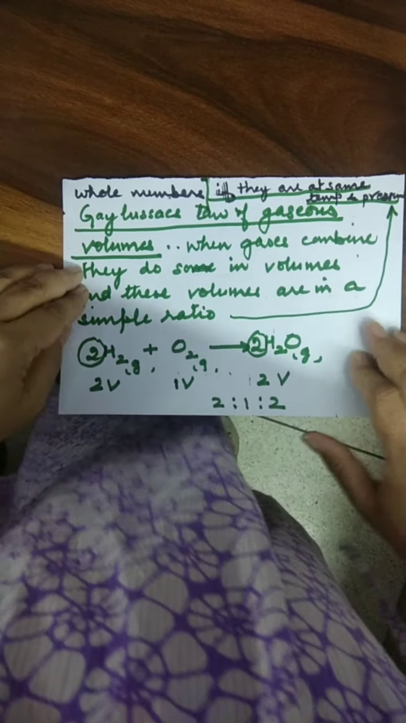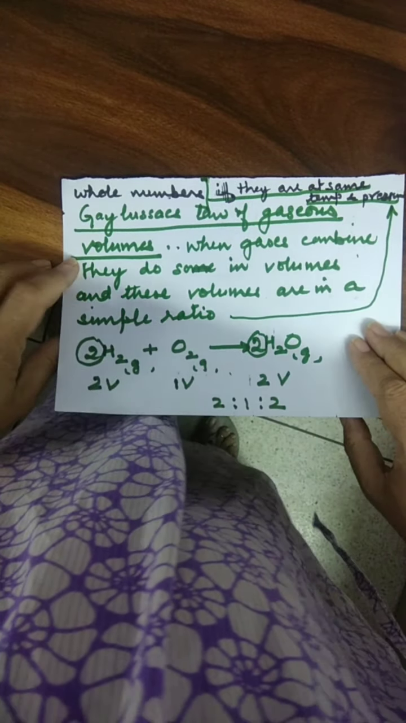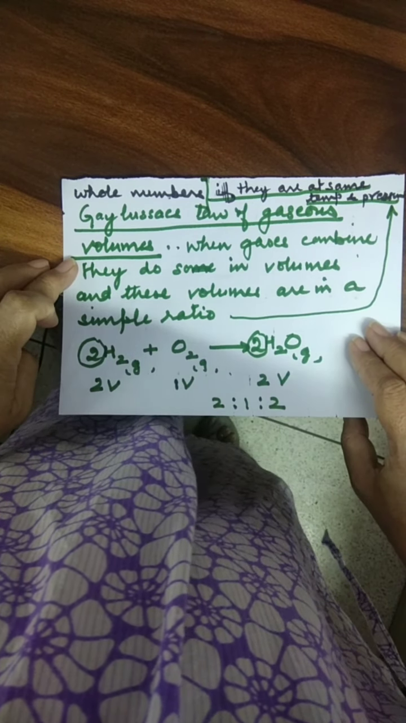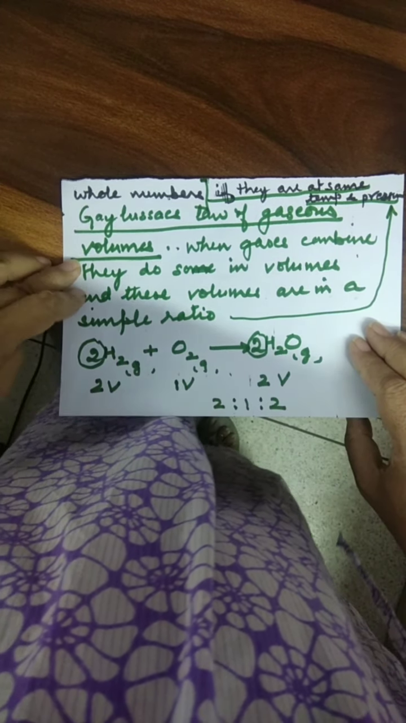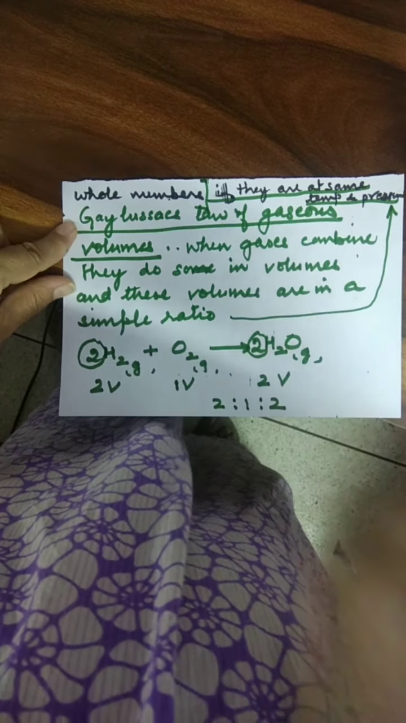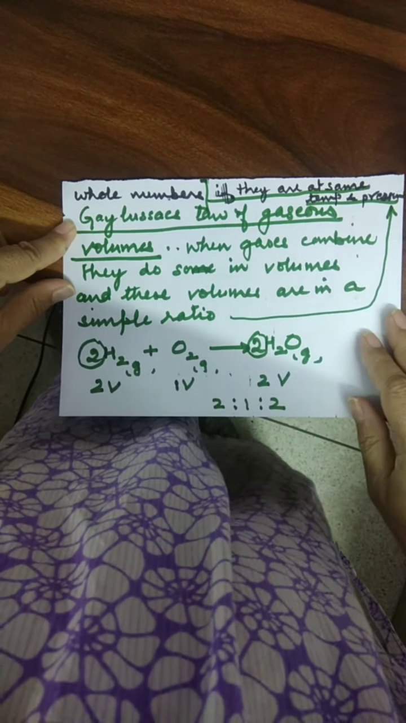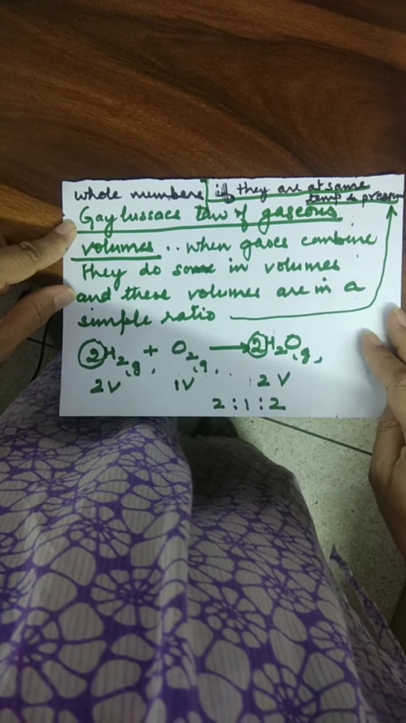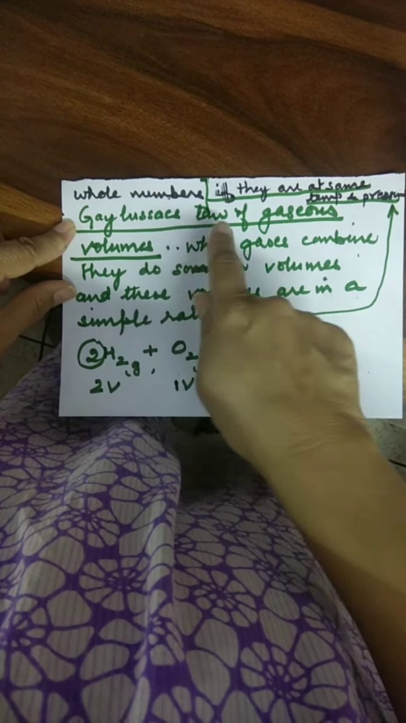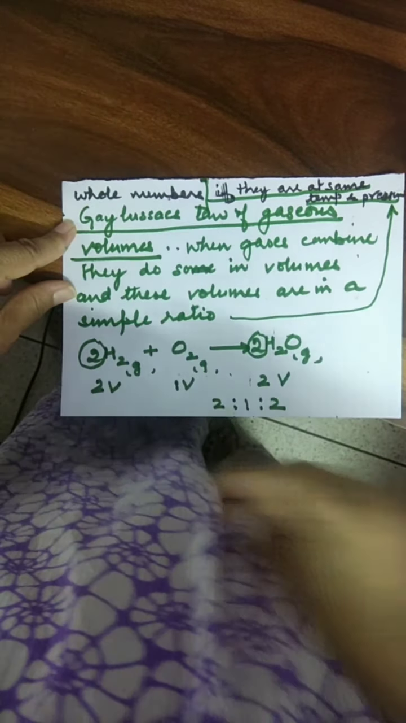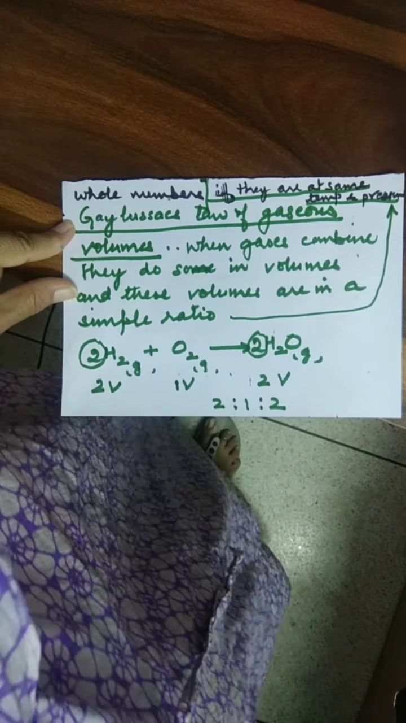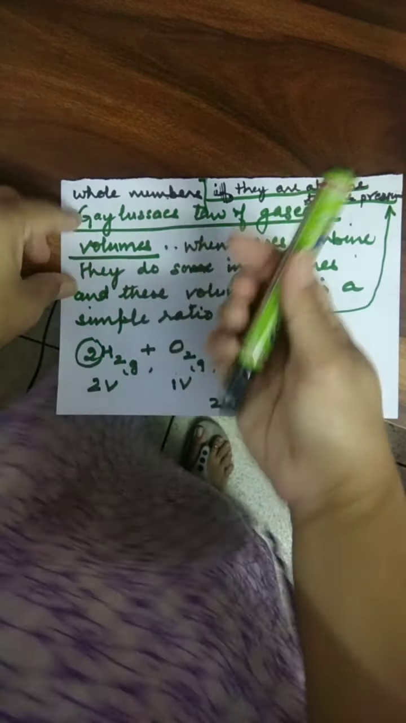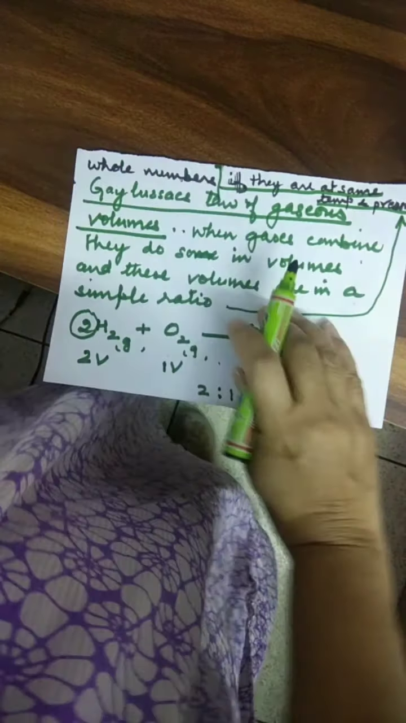Okay, now we are going to deal with two more laws of chemical combination. Look here, the first three laws that we studied dealt with mass and only mass. Now the law that we are going to study is Gay-Lussac's law of gaseous volume. This law deals with the gases and their volume.